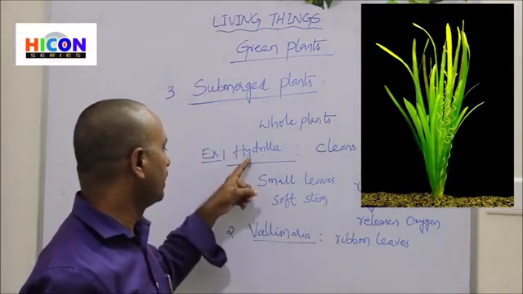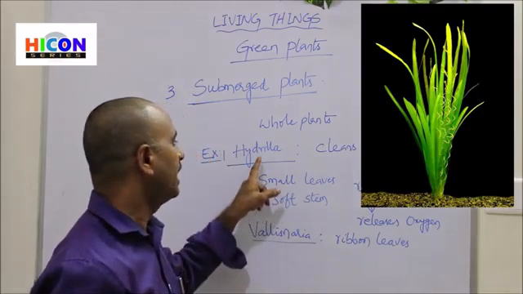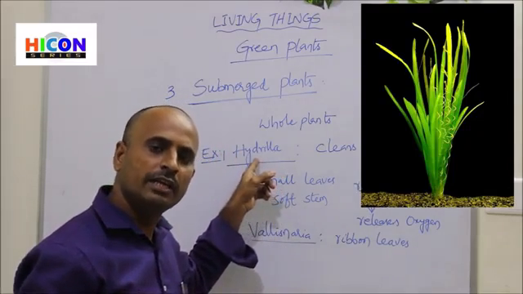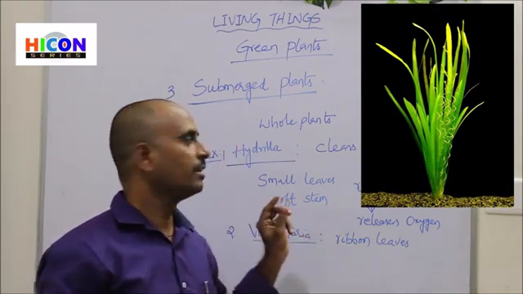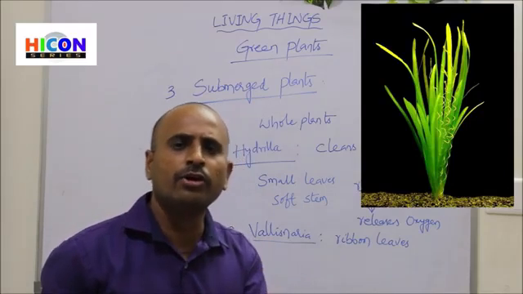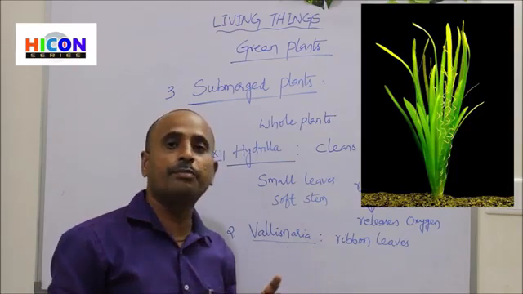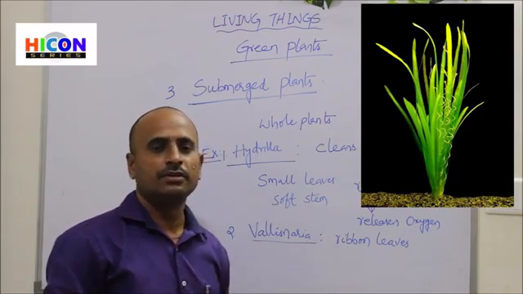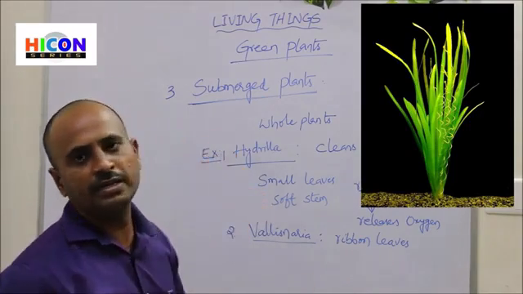So both hydrilla and Vallisneria have some opposite features. That is, hydrilla has small leaves and Vallisneria has long leaves. And hydrilla has narrow leaves, whereas Vallisneria has ribbon-like leaves. So these are the two examples for the submerged plants.